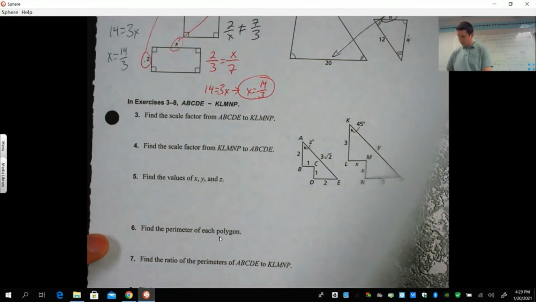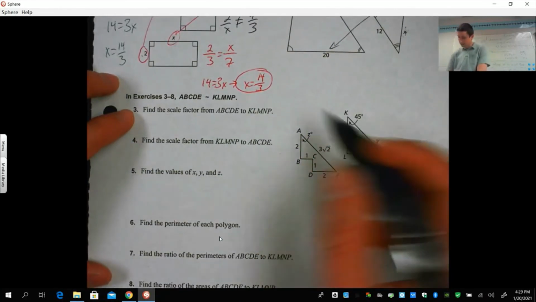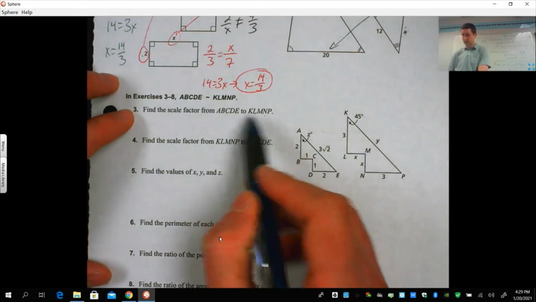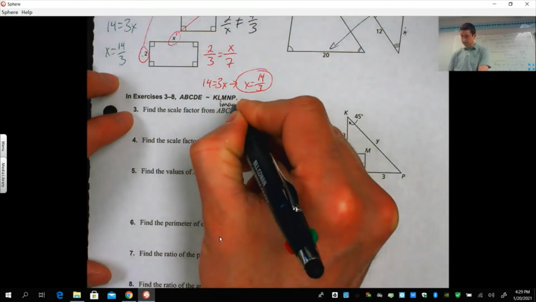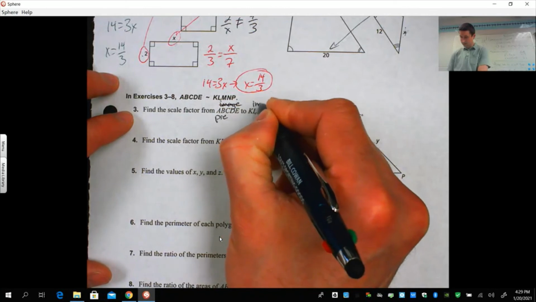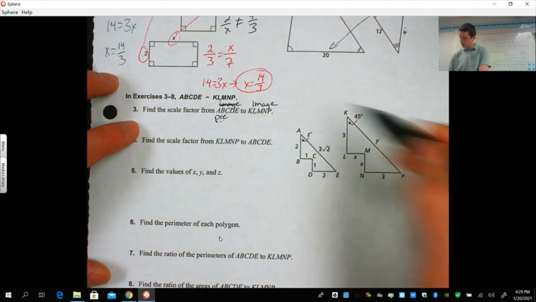Okay, find the scale factor, last page. Find the scale factor from A, B, C, D, E to K, L, M, N, P. So this direction you're going is very important. This is your pre-image, and this is your image. So you have to take the image side divided by your pre-image side.